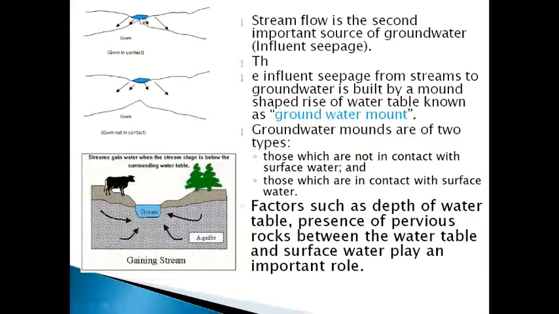So you can see, because of this, what happens? The water will go inside. This water is going inside. This is nothing but again influent seepage. Because of this, it creates a dome-like structure, or you can say a mountain-like structure. This mountain-like dotted line is nothing but the water table. This is called a groundwater mount. So it creates a mount-like structure, that is nothing but a groundwater mount.